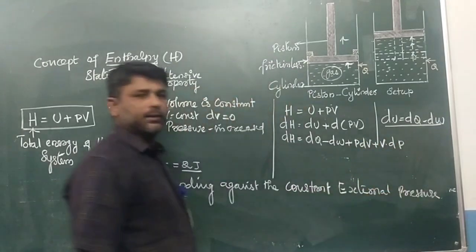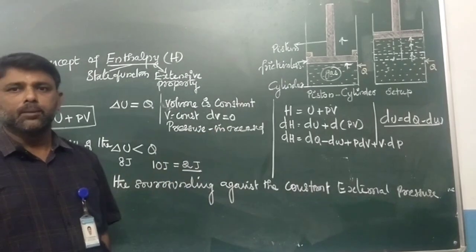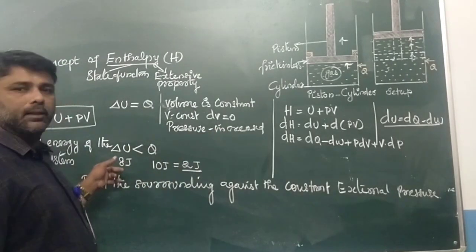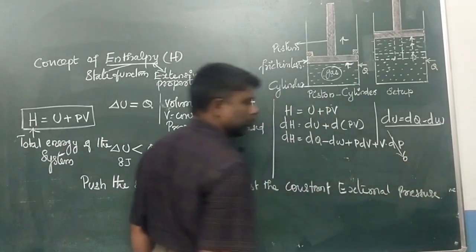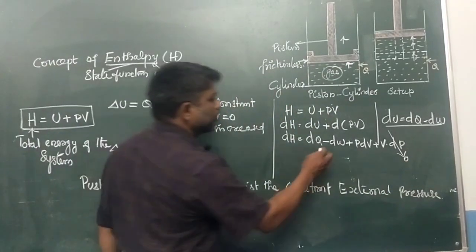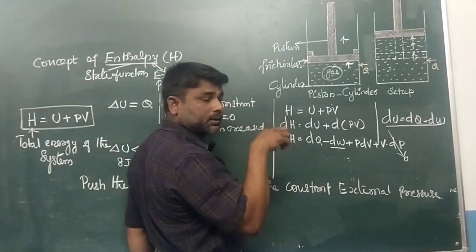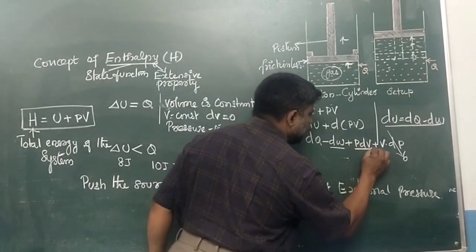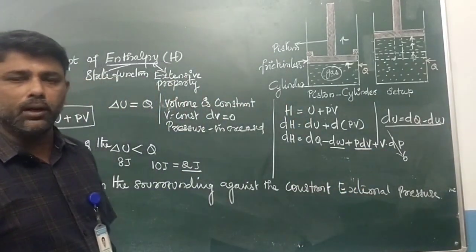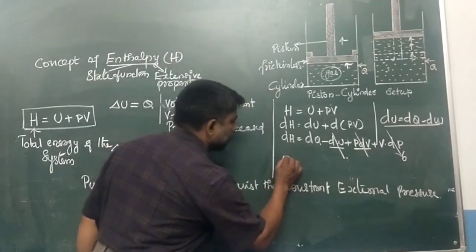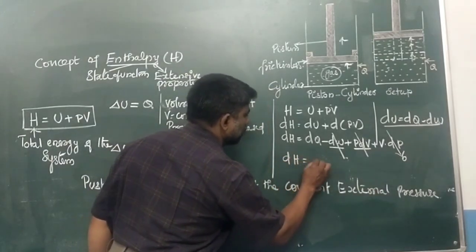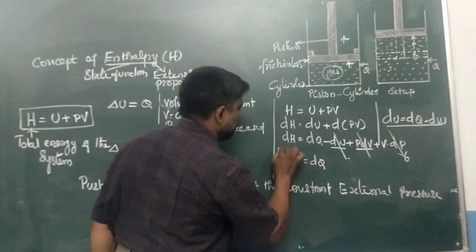I am already telling that pressure is constant in this case, hence this term gets cancelled. The change in pressure becomes zero. Clear? This is the work done on the system. This is work done by the system. Both are exactly equal. Hence, these two terms get cancelled. The remaining thing is dH is equal to dq.